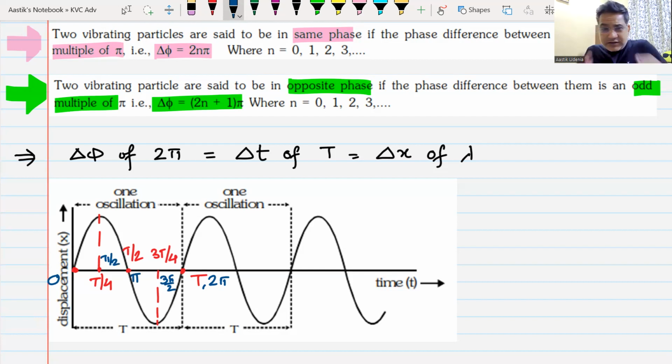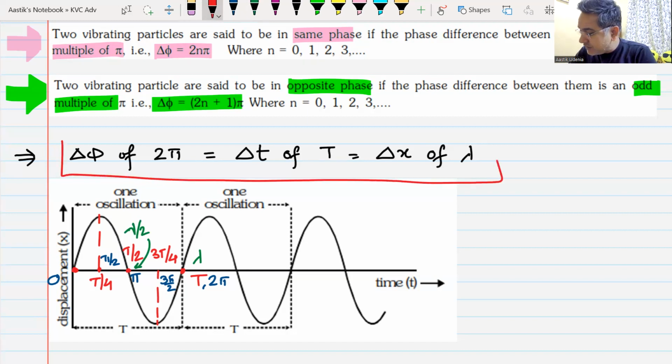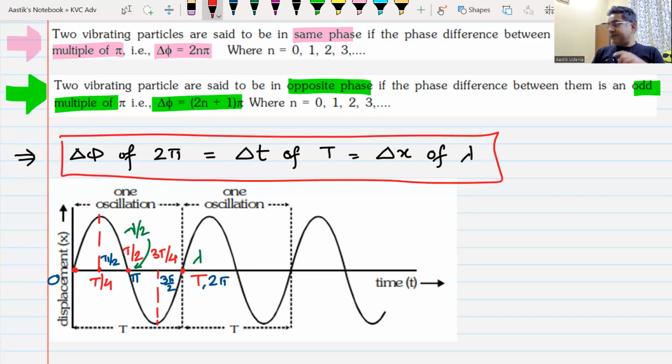The same thing if I talk in terms of distance. From here to here, the distance of a wave would be lambda, from 0 to lambda. Lambda is known as the wavelength. It's not going to come in SHM, it's going to come in the next chapter. Then the distance in terms of path here will be lambda by 2. So basically, what we are going to see is a relation between phase difference, time difference, and path difference.